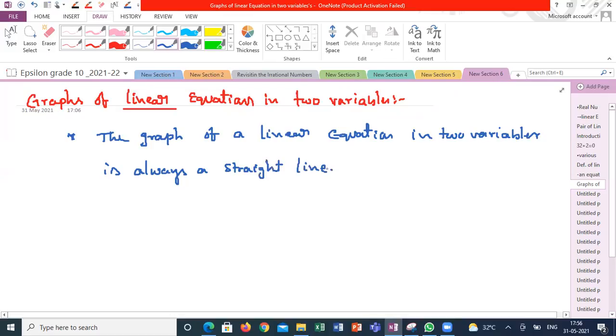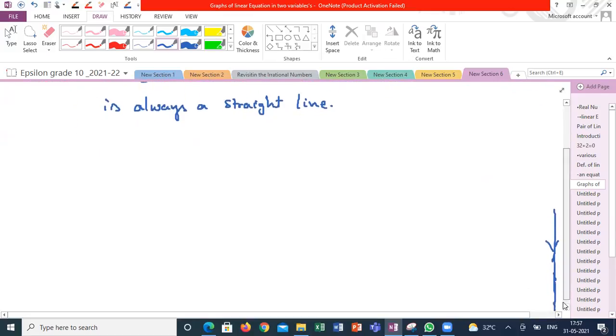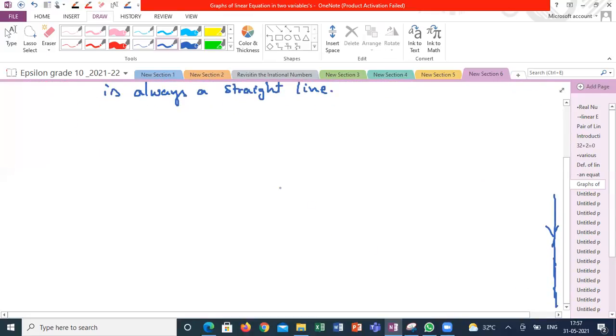Why is it a straight line? How is it a straight line? How to draw graphically a linear equation? How to draw a graph for a given linear equation? Let's see a simple example I will show you. We have to follow some steps.